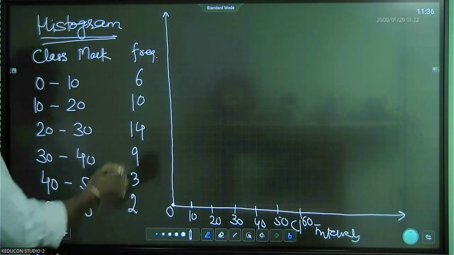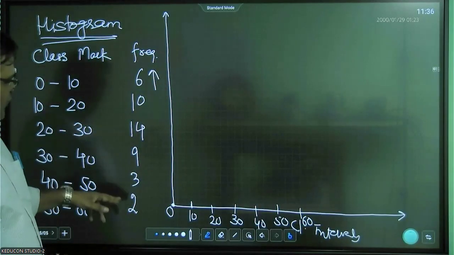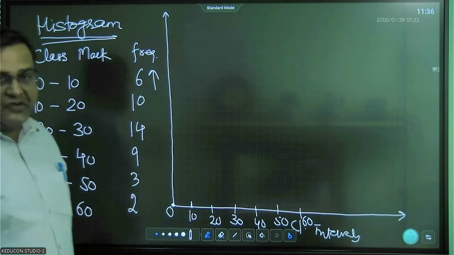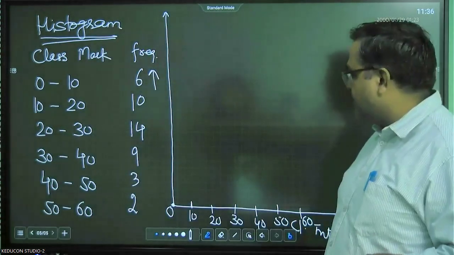When you draw the frequency on the y-axis, our smallest is 2, highest is 40. Now what should be the proper interval so that everything is covered?